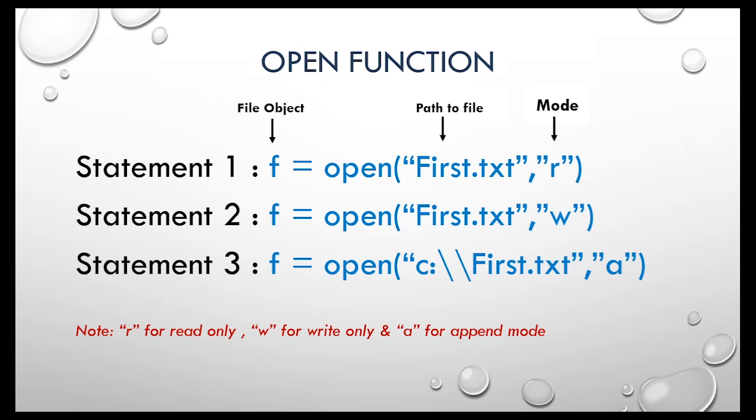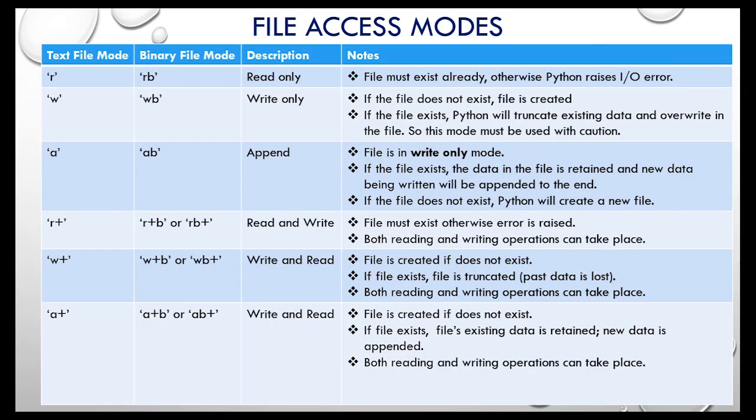Now let's talk about file access modes. When Python opens a file, it needs to know the file mode in which the file is being opened. A file mode governs the type of operations, such as read, write or append, possible in the opened file. That means it refers to how the file will be used once it's opened. Here you can see a table of file modes supported by Python. As I told you, there are two types of files, text file and binary file. Here you can see the complete list of modes for text files, and here the complete list of modes for binary files.